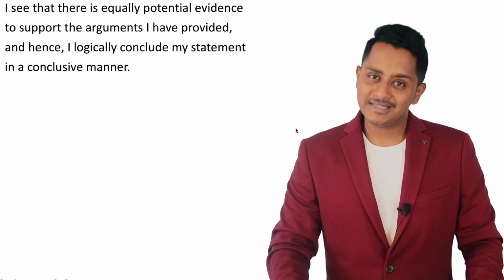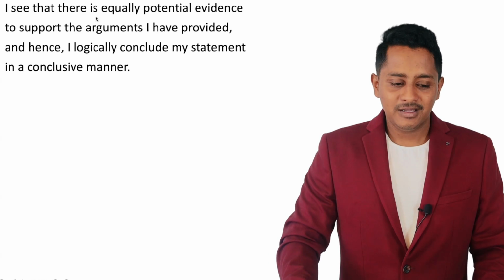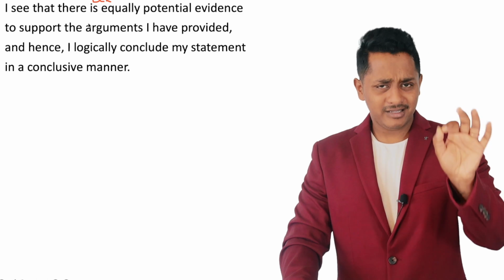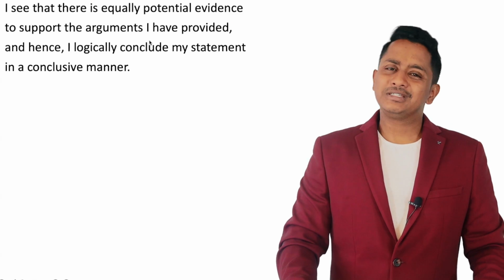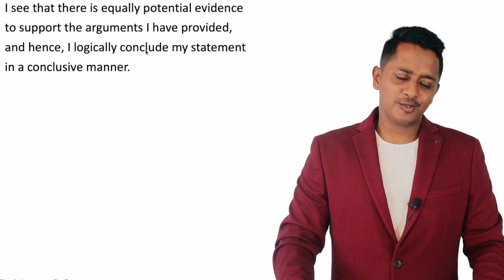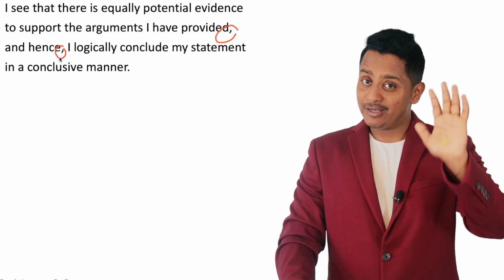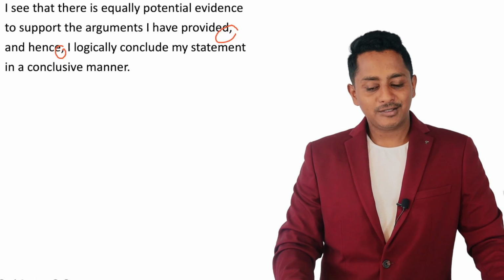And then comes, I see that there is equally potential evidence. Here, do not use your Einstein brain and think there is unequally, all those things will not come. Read in the exact thing. Evidence is uncountable. You cannot use a and for evidence. To support the arguments are provided, comma is there, and hence comma is there, exactly copy paste. I logically conclude my statement in a conclusive manner. That is all done and dusted.